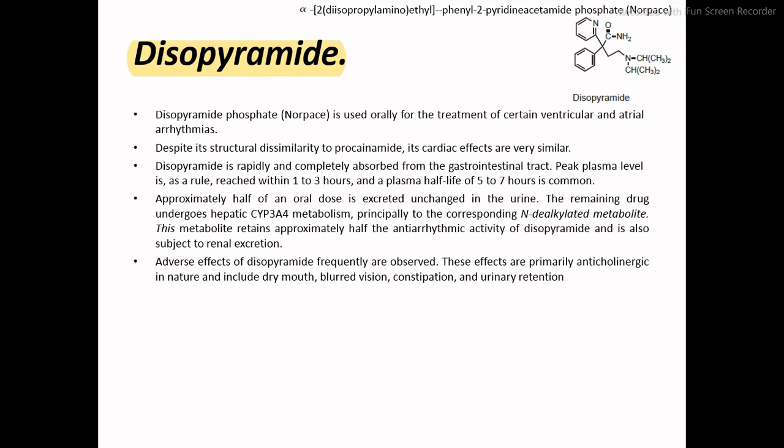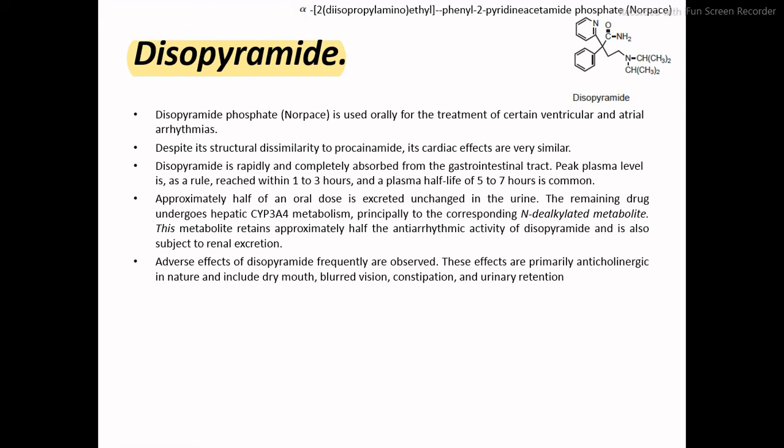Disopyramide is rapidly and completely absorbed from the gastrointestinal tract. Peak plasma level is as a rule reached within 1 to 3 hours, and plasma half-life is considered 5 to 7 hours, which is similar to procainamide. Approximately half of the oral dose is excreted unchanged in the urine. The remaining drug undergoes hepatic cytochrome P450 isozyme 3A4 metabolism, and it generates the N-dealkylated metabolite.